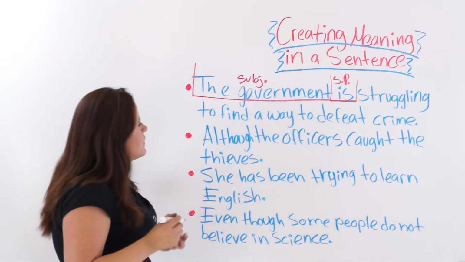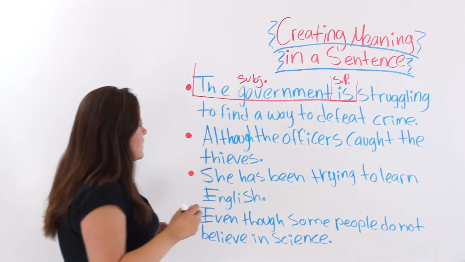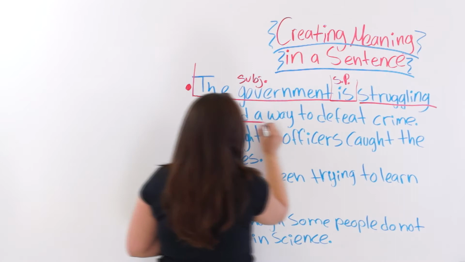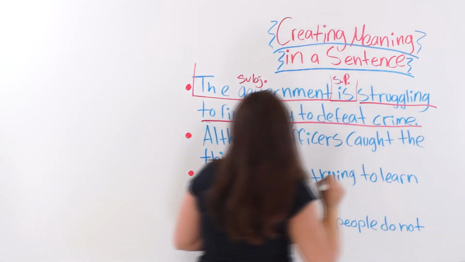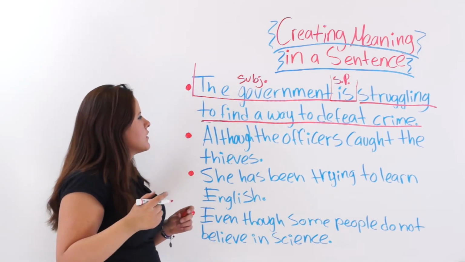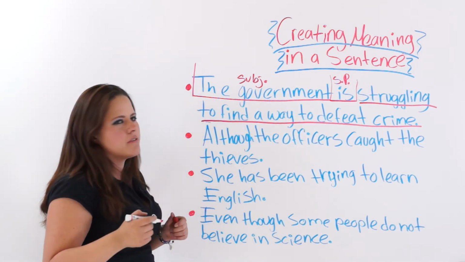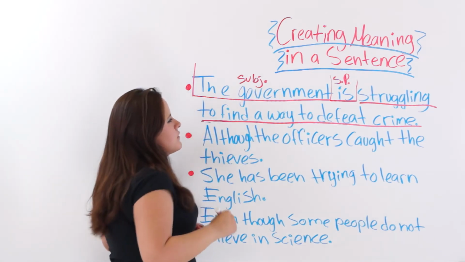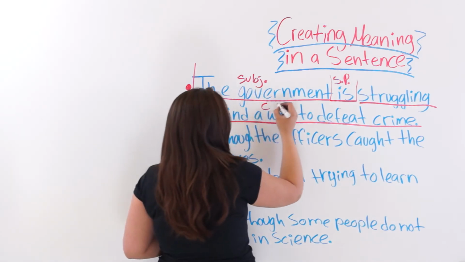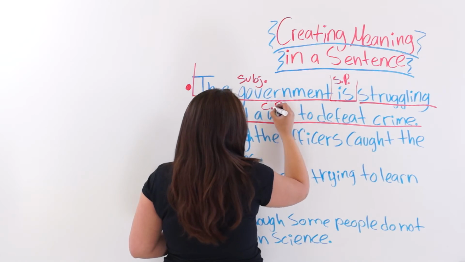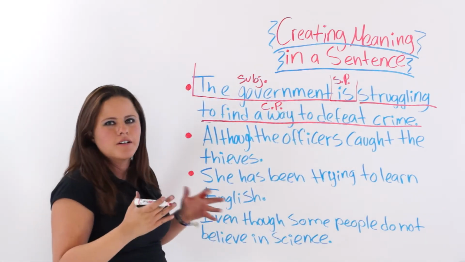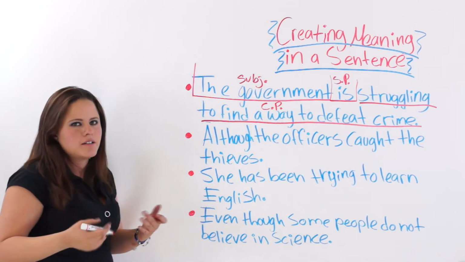Is struggling to find a way to defeat crime. And then we have this very nice and coherent complement. So we have a subject, a simple predicate, and a complete predicate. So this is a very nice and concrete sentence. Complete, right?